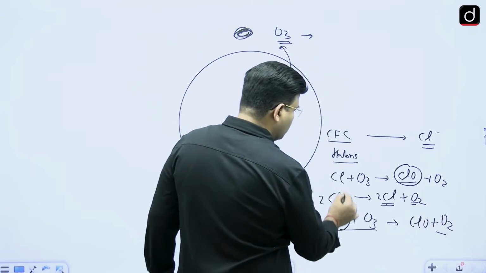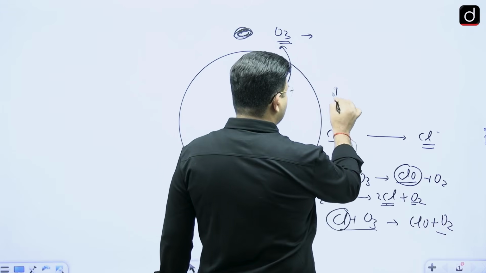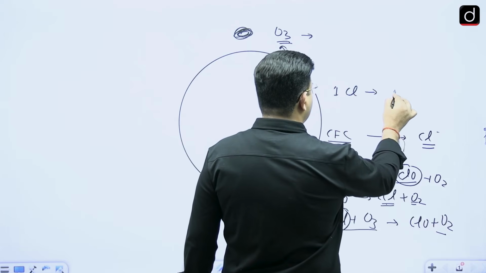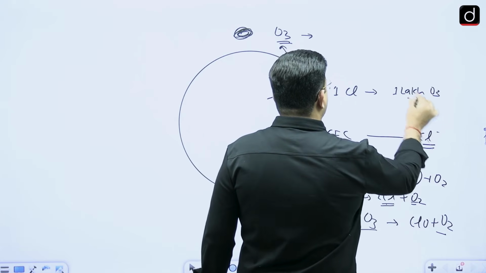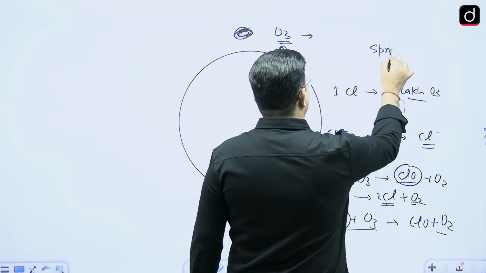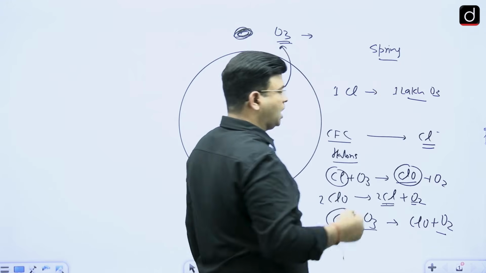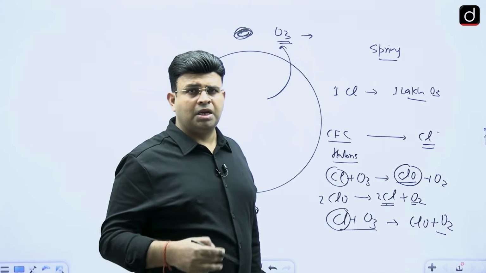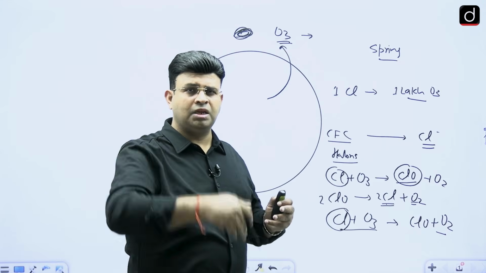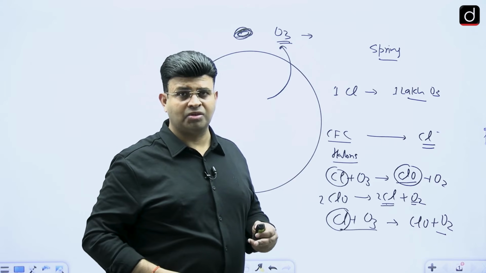One chlorine atom is able to dissociate 1 lakh ozone molecules during the spring season after winter, above Antarctica and above the Arctic, majorly above Antarctica. It is causing the ozone hole, and then UVB and UVC rays can easily come.